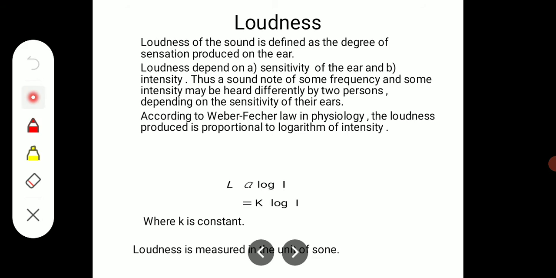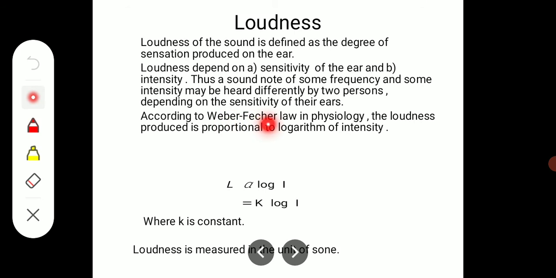Let us see the loudness. Loudness of sound is defined as the degree of sensation produced on the ear, that is, a sensation of shrillness, and it is measured. The loudness depends upon the sensitivity of the ear and the intensity. Thus, a sound note of some frequency and some intensity may be heard differently by two persons depending upon the sensitivity of the ear. So if two persons have the same frequency and the same intensity, the loudness may still be different, depending upon the sensitivity of the ear.